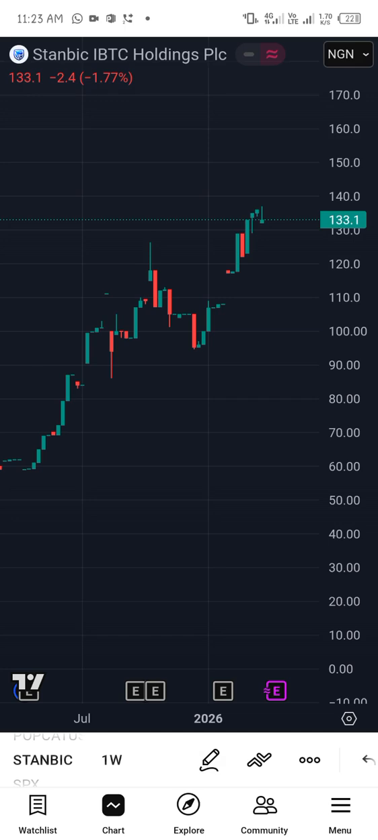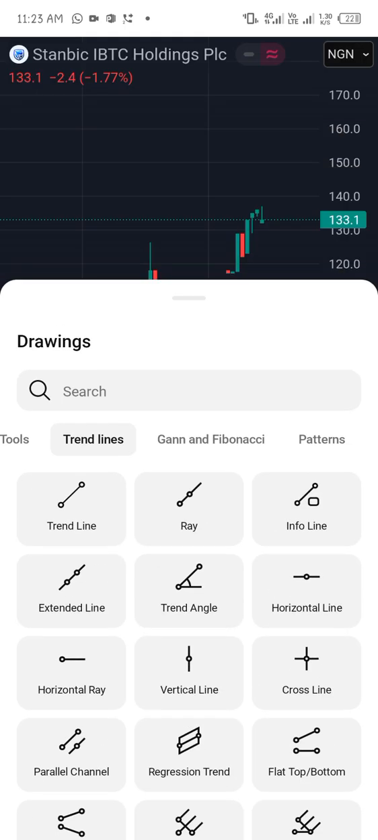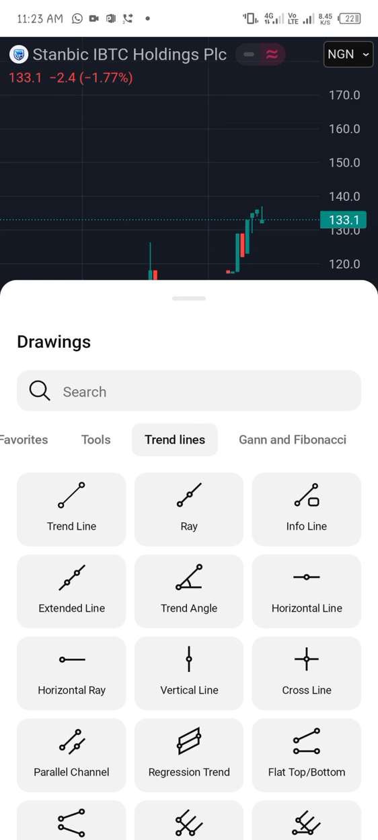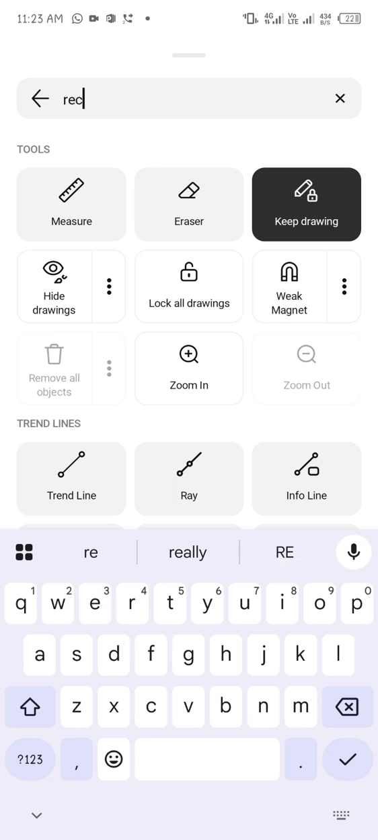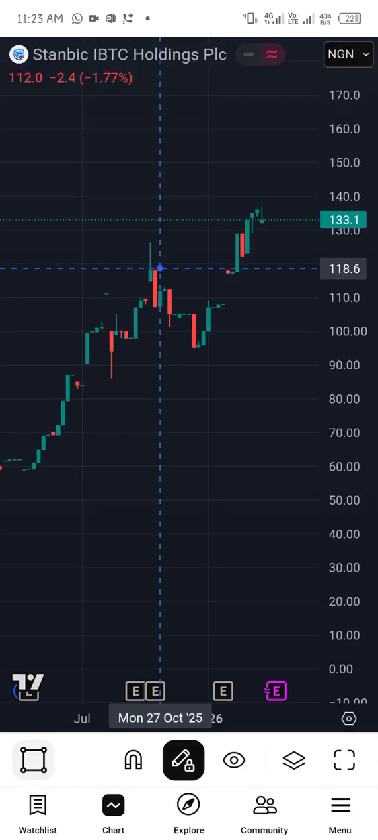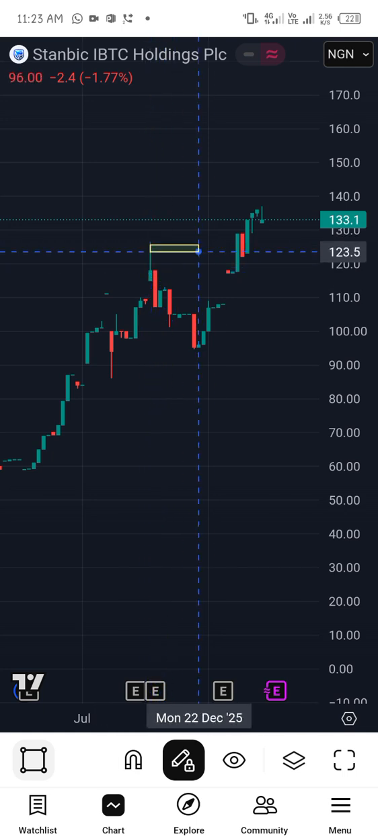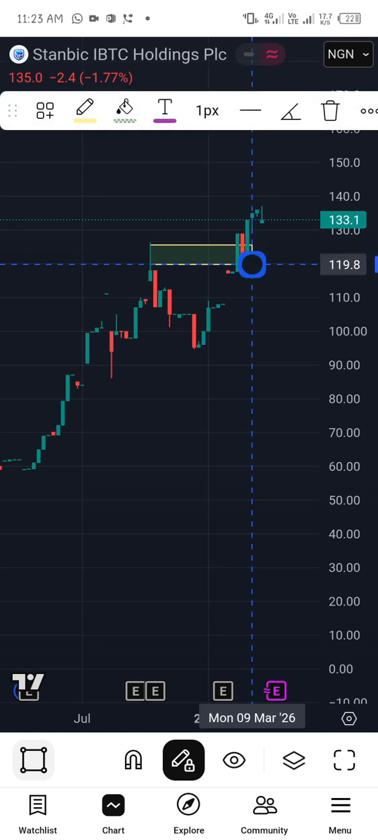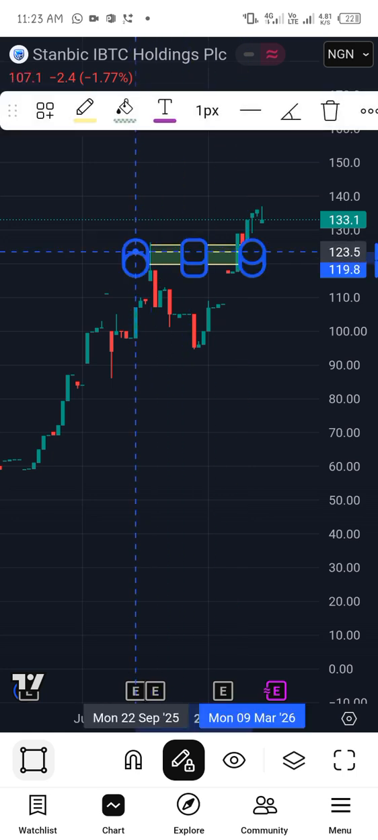Now, just a little technical analysis. You don't need to be grounded in that, but if you want to, you can learn it. I'm trying to look for a rectangle, so I want to mark some zone. Currently, Stanbic Bank is really, really doing well. It has retested some heavy levels.